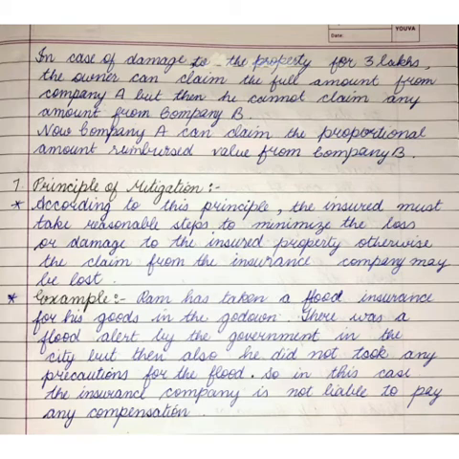Now the seventh one, that is the principle of mitigation. According to this principle, the insured must take reasonable steps to minimize the loss or damage. Example: Ram has taken a flood insurance for his goods in the godown. There was a flood alert by the government in the city, but he still did not take any precautions for the flood. So in this particular case, the insurance company is not liable to pay the compensation and can deny paying the compensation.